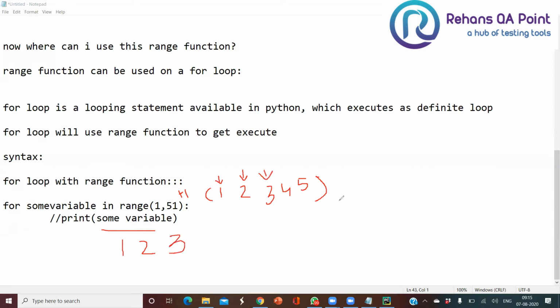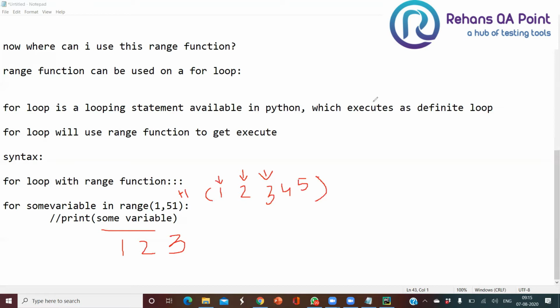So like this it will go till the end of the number specified in your range function. Once it reaches there, it will exit, else it will keep on moving to the last number. So it will run till the last number before the number specified.